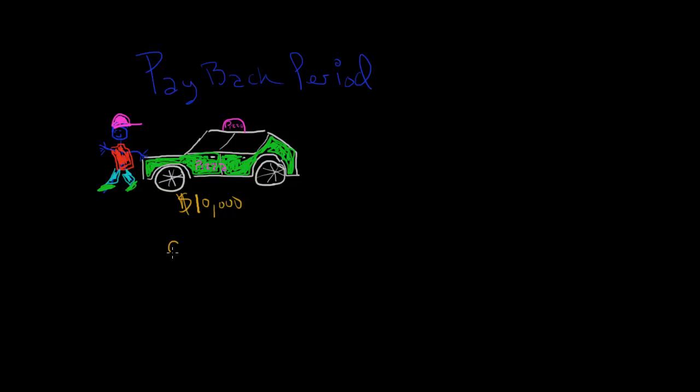So basically, the calculation is simple. It's just the cost of your equipment or your project, whatever, divided by the cash flows. So let's say that each year he determines that he's going to make about $2,500. You can see that's simple. It's going to take 4 years for him to recoup the initial cost of his car.